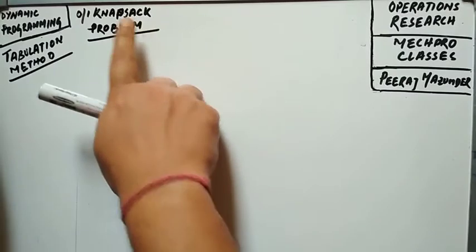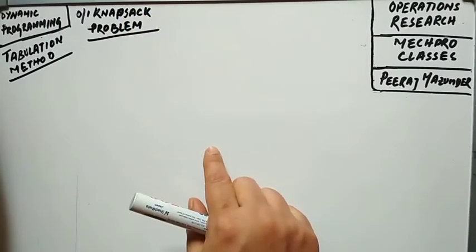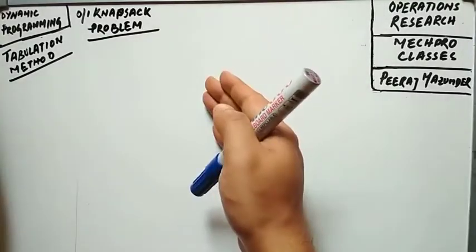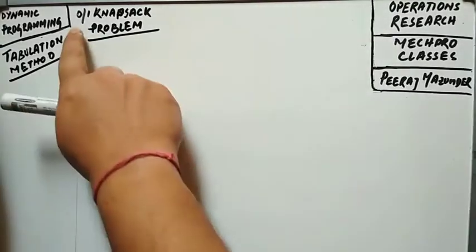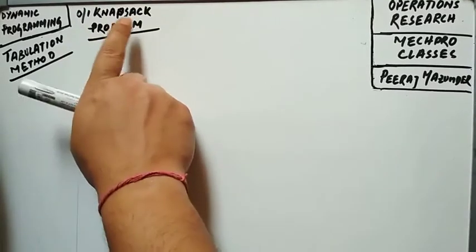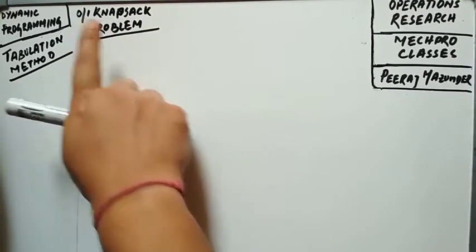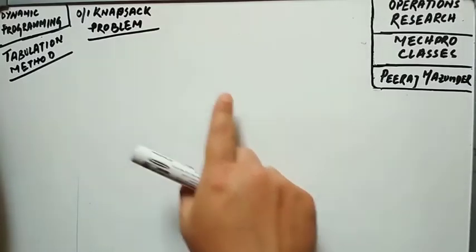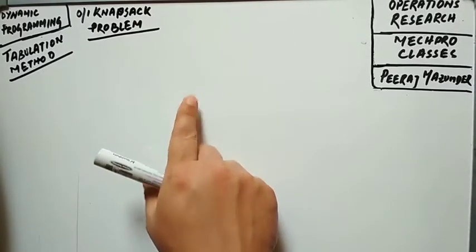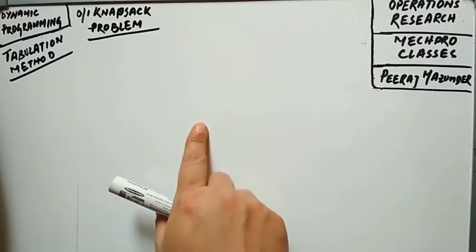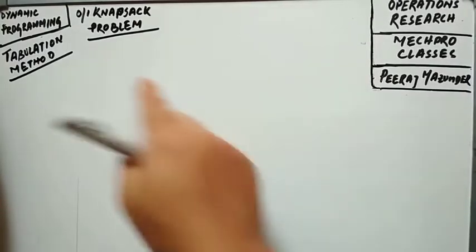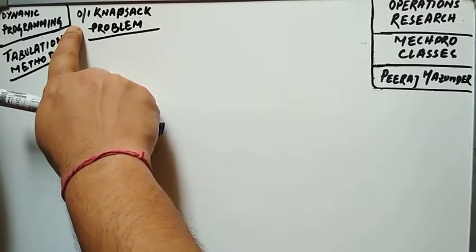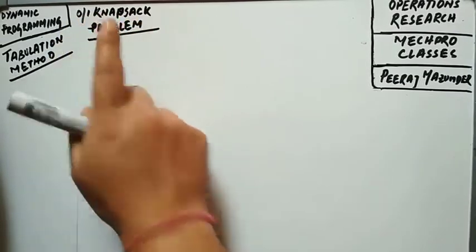In the normal knapsack problem, we are allowed to split an object into many parts, but in this special type of knapsack problem, that is 0-1, we are not allowed to split an object, because we are dealing with a solid object. Either we have to select it, that is 1, or we cannot select it at all, that is 0. So this is a special type of knapsack problem.